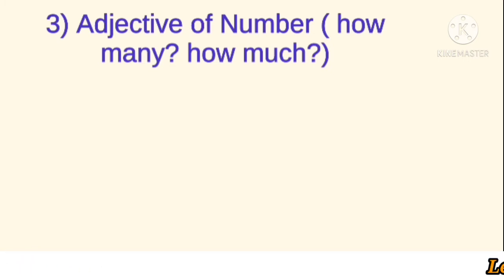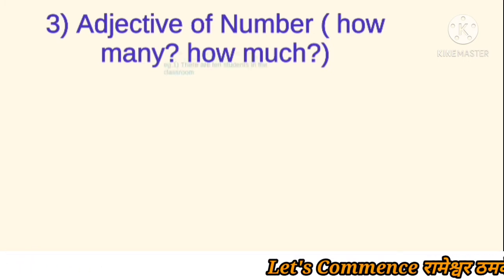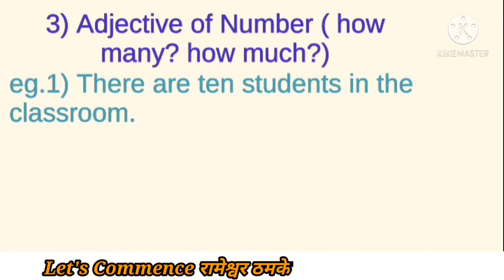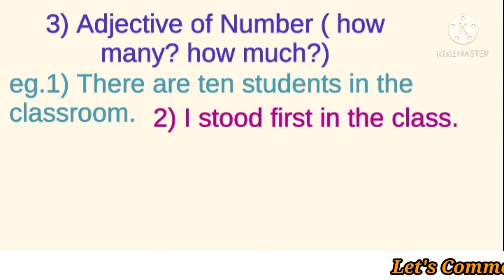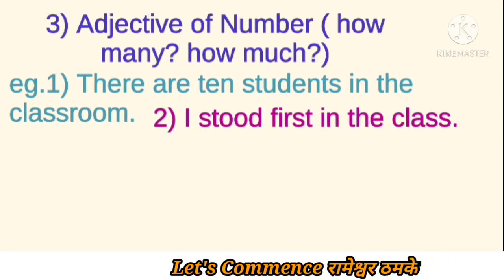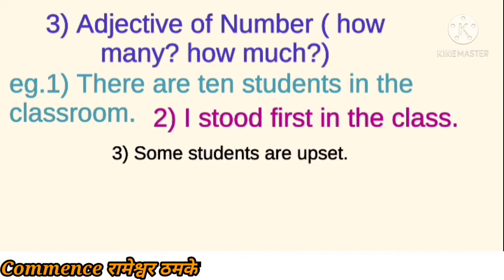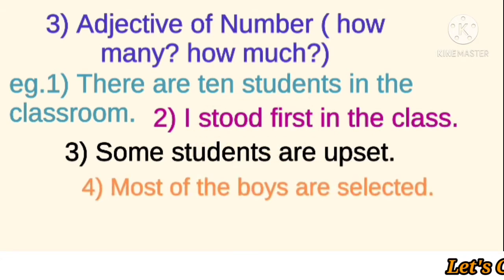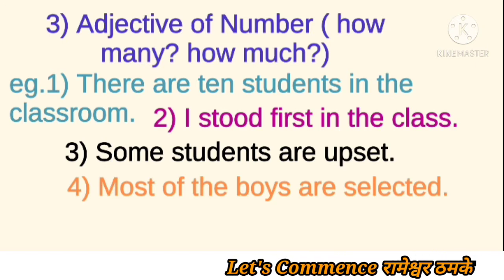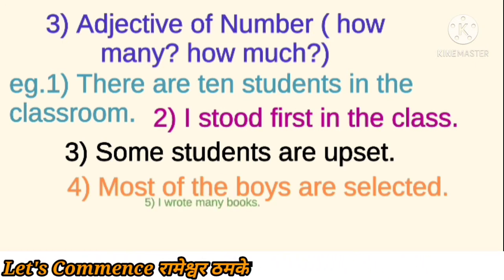So let us see an example. There are 10 students in the classroom. 10 is an adjective of number. I stood first in the class. First. Some students are upset. Some. How many? Some. Most of the boys are selected. How many boys? Most of the boys. I wrote many books.